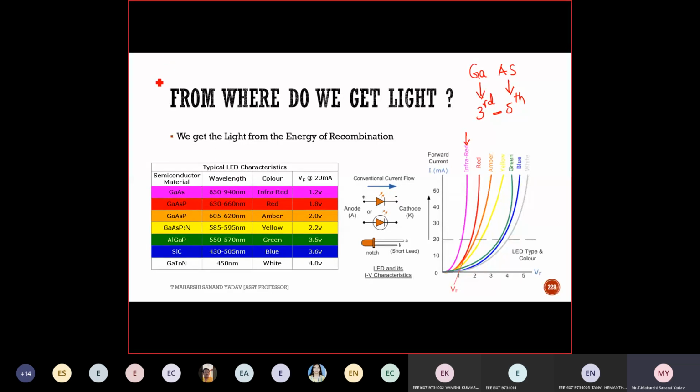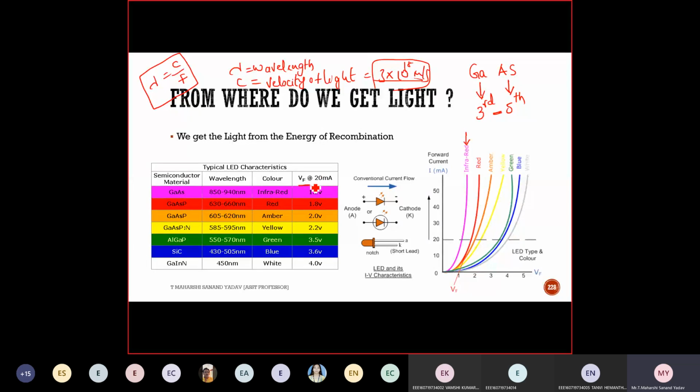And wavelength, I think you know this: lambda is nothing but C by F. F is frequency, lambda is wavelength. C is nothing but the velocity of light. What is the velocity of light? 3 into 10 power 8 meters per second. So this is infrared rays.